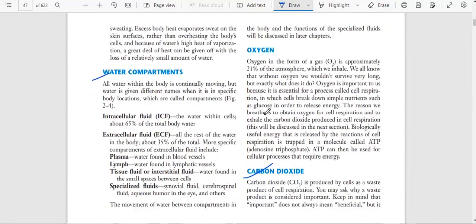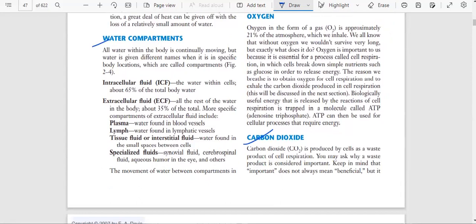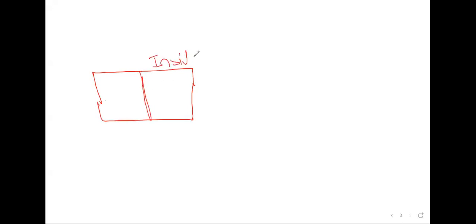Okay, what are the water compartments in the body? I will explain on the whiteboard. Basically, water is divided into two compartments: one is inside the cell, the other outside the cell.